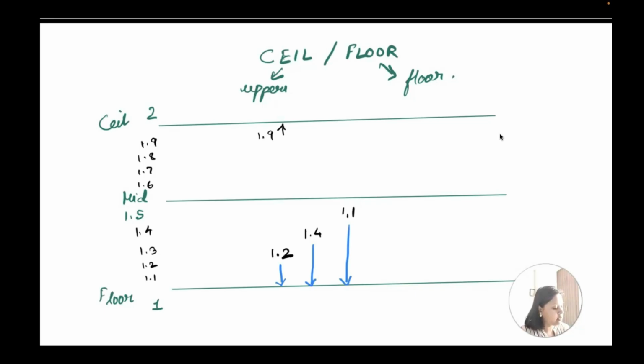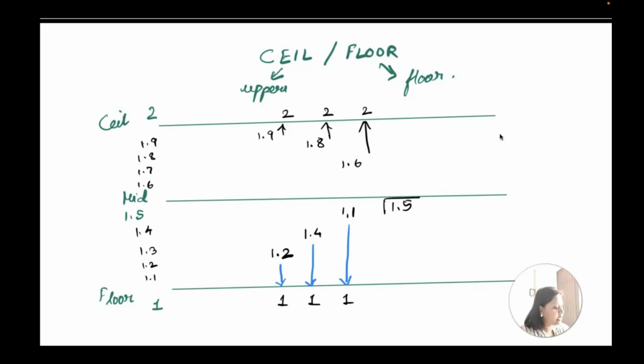It is 2. And what is the value for 1.8? It is also 2. What is the value for 1.6? It is also 2. So all the ceil values will become 2 here and all the floor values will become 1 here. What about 1.5?